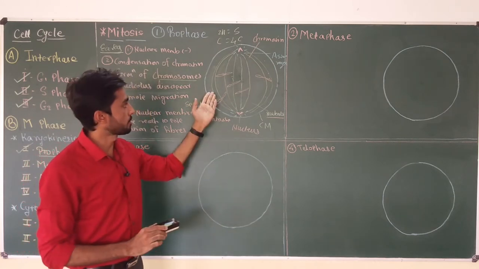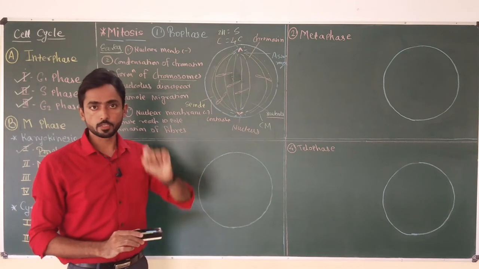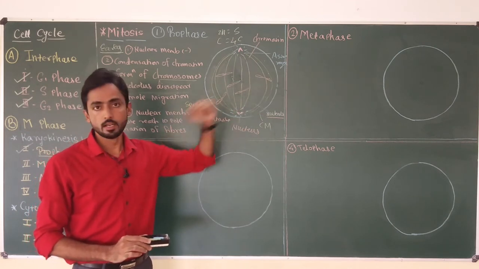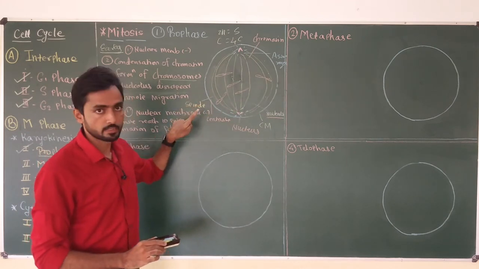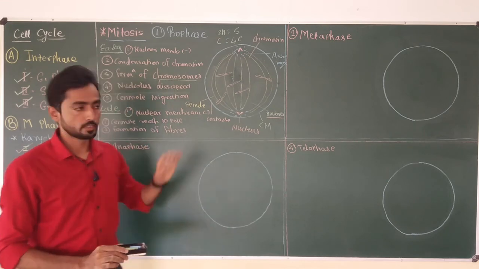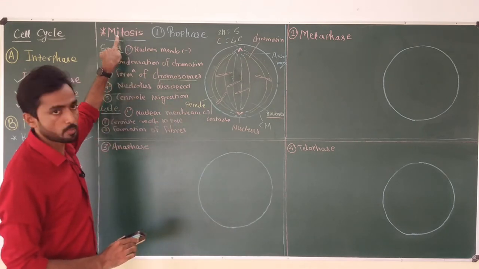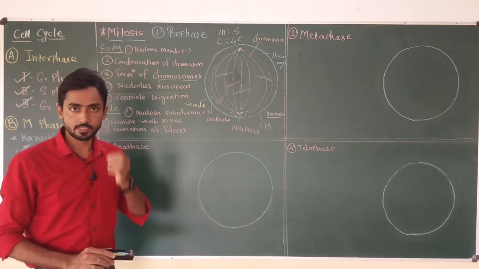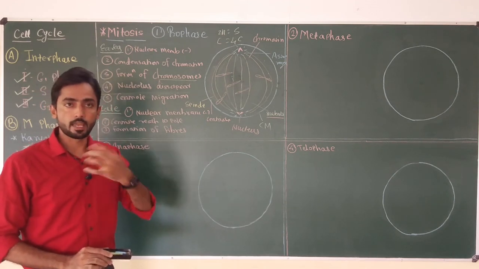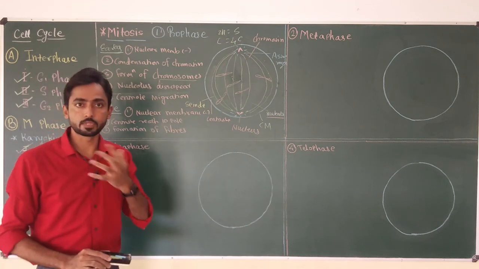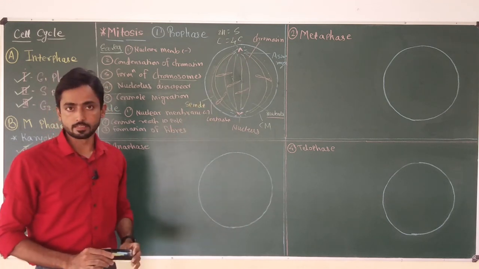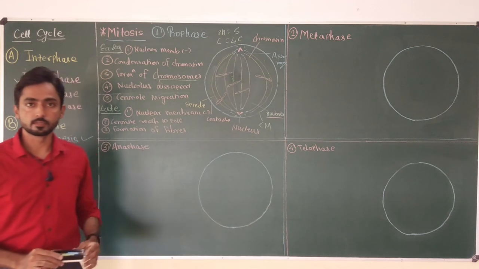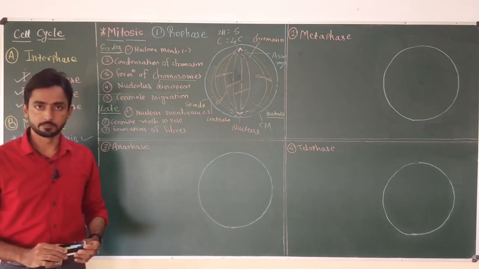Now the spindle fiber gets attached to the centromere of the chromosome and the cell is ready to enter into the metaphase. Due to this spindle fiber, they are threads. So this type of cell division is called mitosis. Mitos means thread and osis means stage. So this is the stage that takes the help of spindle fibers, or threads, for division of the nucleus. In my next video, we will discuss metaphase in detail. Thank you.